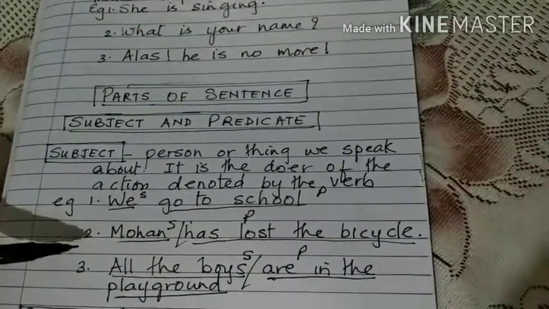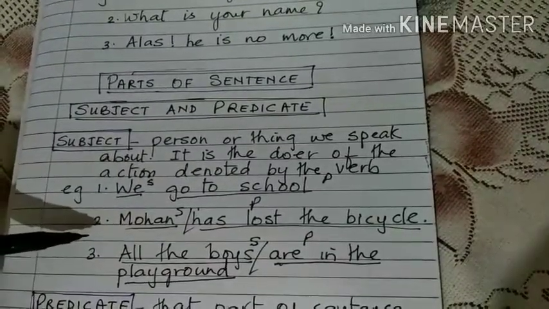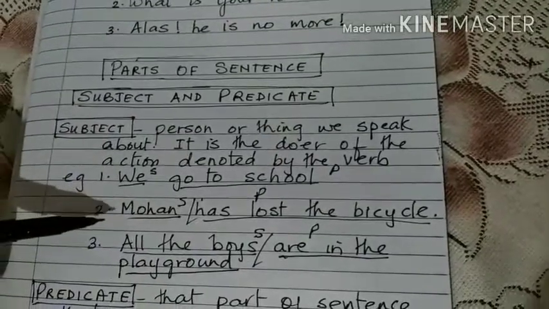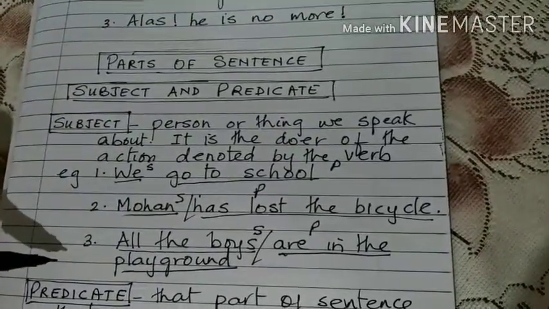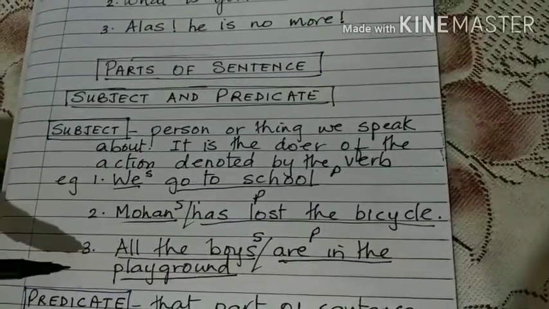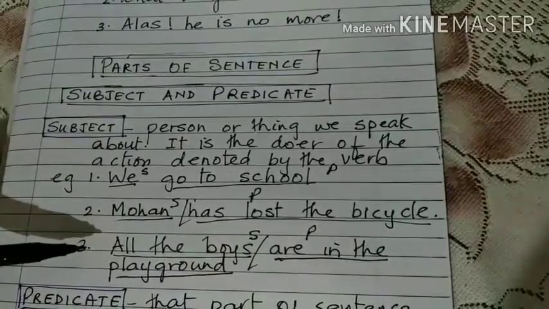Second sentence, Mohan has lost the bicycle. Who has lost the bicycle? What is this sentence about? It is about Mohan. So, Mohan is the subject. In the third sentence, all the boys are in the playground. What is this sentence about? It is about all the boys. So, all the boys becomes the subject.